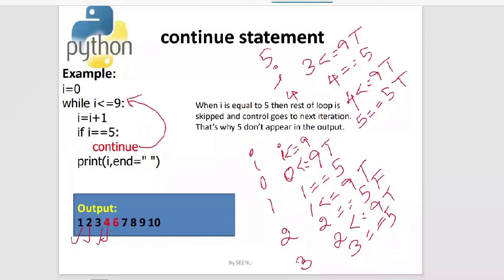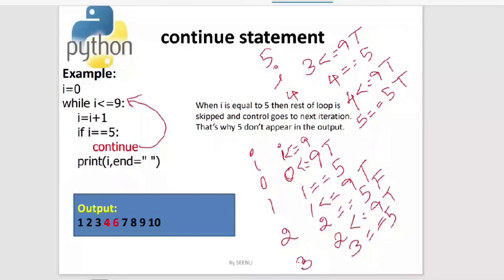Okay, so just take a look at the output. If you see, after 4, it is not printing 5. Why is it not printing 5? Because i is equal to 5 has become true. So continue executed. When continue executes, the rest of the statements will be skipped and it goes for the next iteration. But this is not the case with the break.